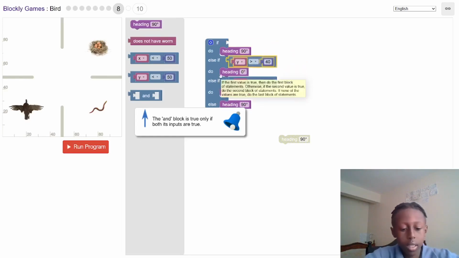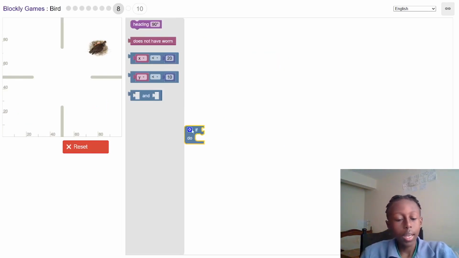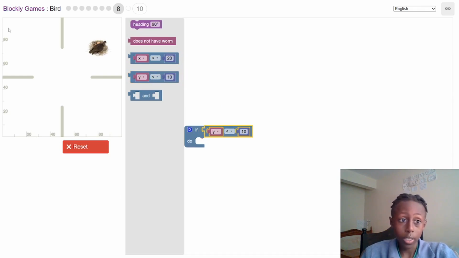More research, I guess. Let's do some more research. Okay, so I'm done with the research and let's start now. So this, no, it's supposed to be that. First of all, I'm putting this because I want the y, which is from down to up, and then the x from left to right.